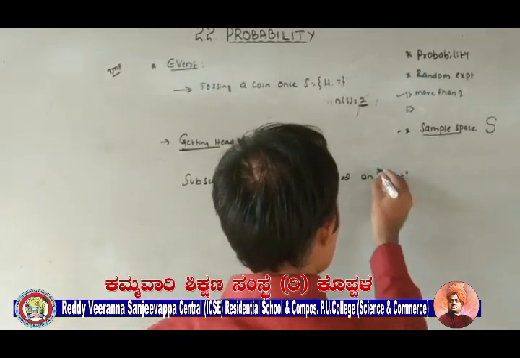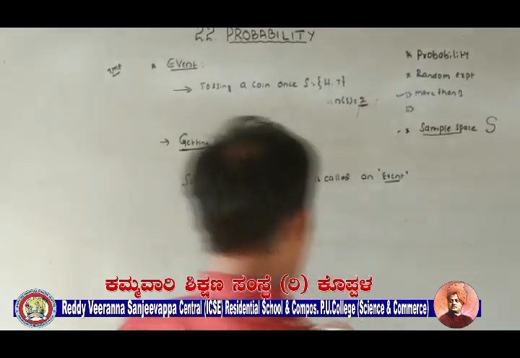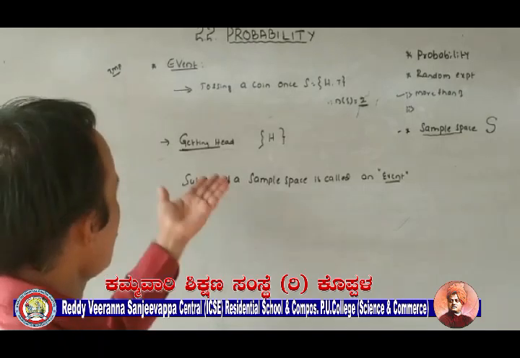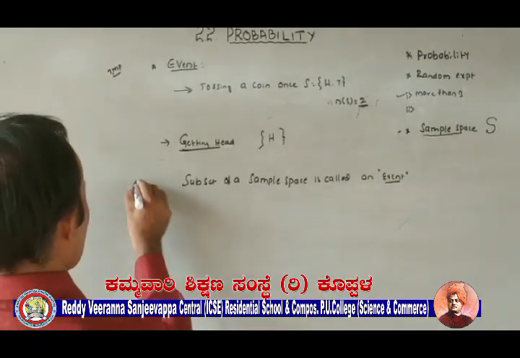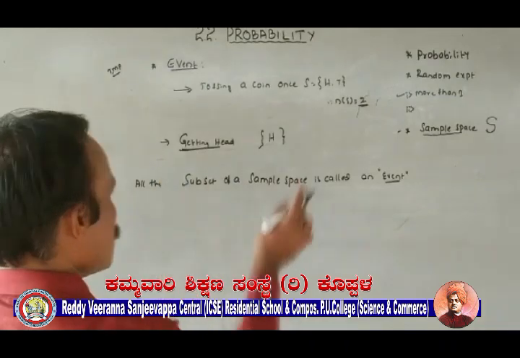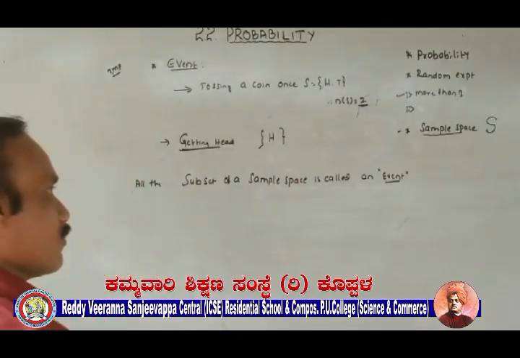Please don't neglect. Note down all these definitions. Subset of a sample space. Not only this one, all the subsets, you can say, no problem. All the subsets of a sample space are called events.